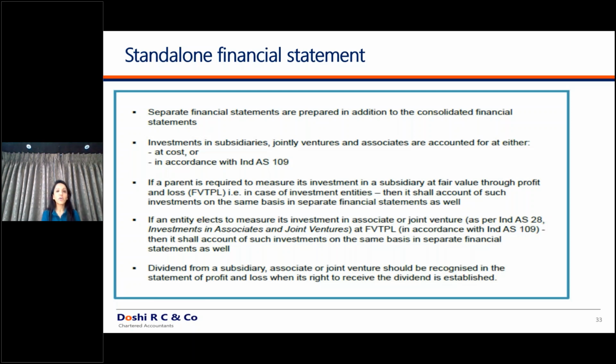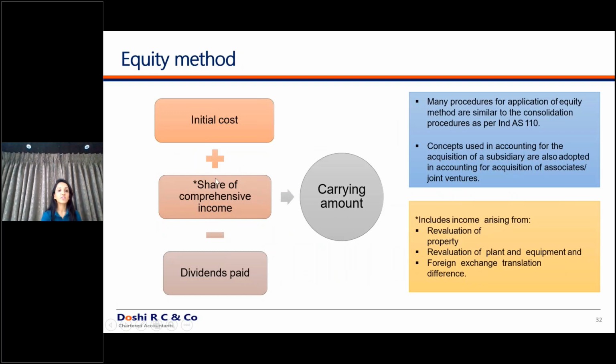So in associate or in equity accounting, to whatever amount your investment value has increased, so here you added your share of comprehensive income. Due to this addition of share of comprehensive income, there will be a deferred tax liability which will be arising in your books of accounts, and based on the conditions mentioned in the standard of Ind AS 12, that is income taxes, you will decide whether deferred tax liability has to be recognized on this or it has not to be recognized on this component. So here we are linking the deferred taxes standard also.